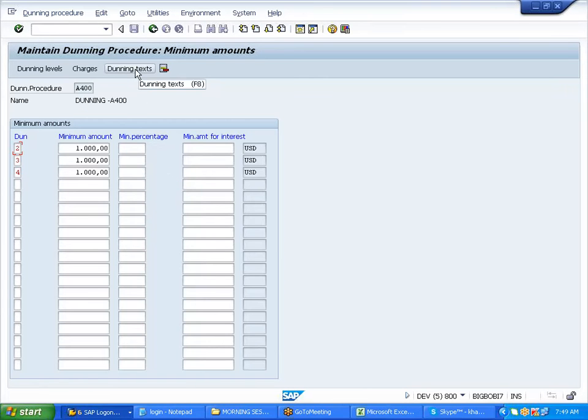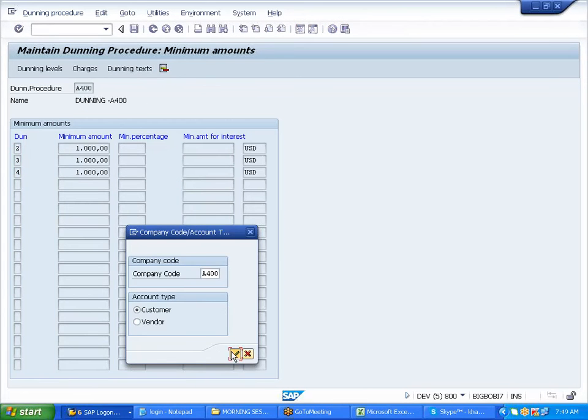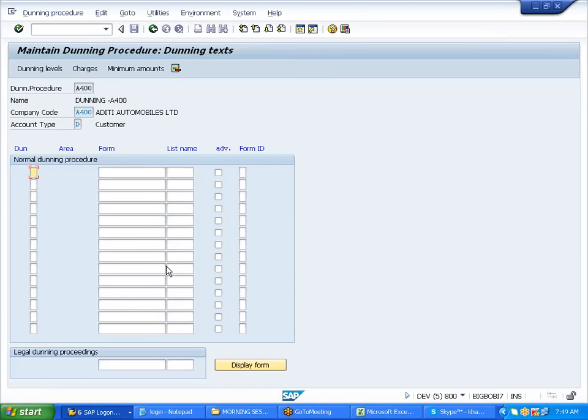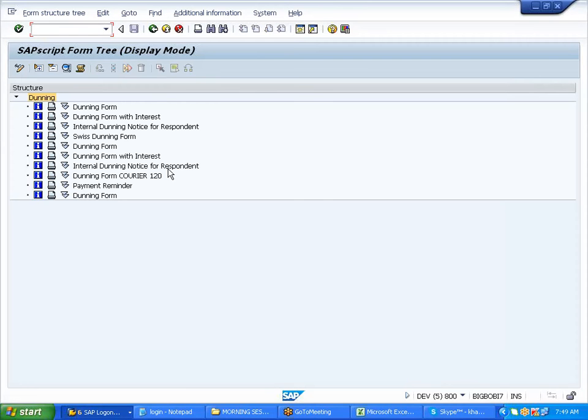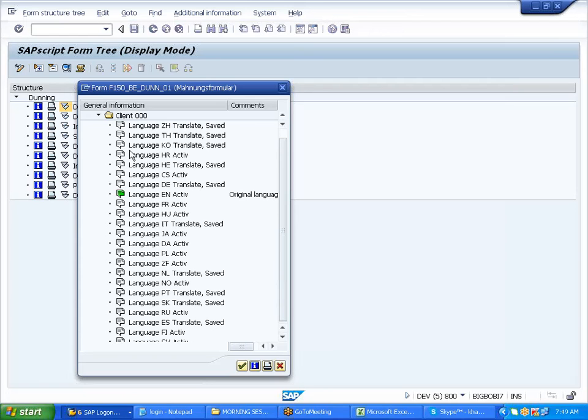Again I click on the dunning text. Continue. 1, 2, 3, 4 levels. Now for these 4 levels, there is a form, the dunning form.